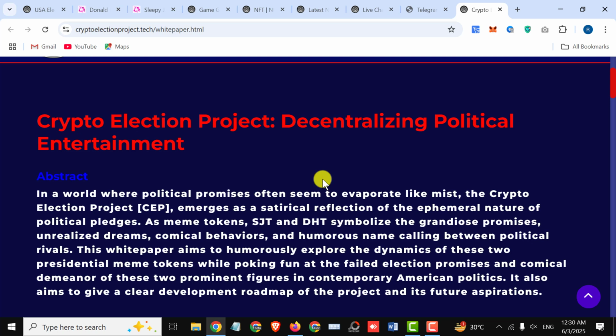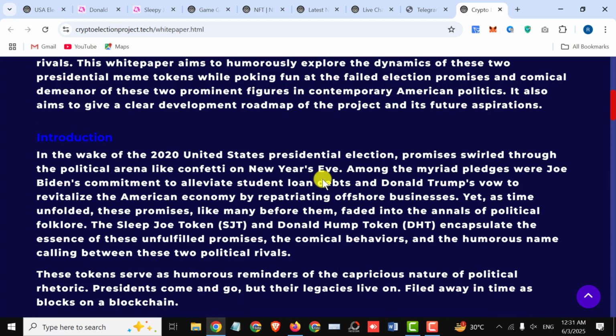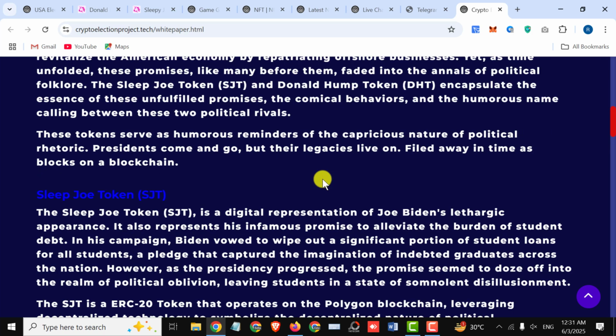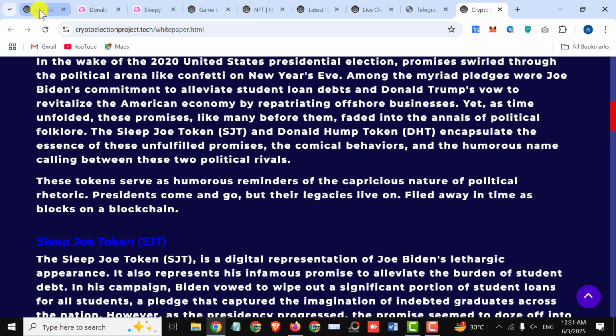This white paper aimed to humorously explore the dynamics of these two presidential meme tokens while poking fun at the failed election promises and comical demeanor of these two prominent figures in contemporary American politics. It also aimed to give a clear development roadmap of the project and its future aspiration. Here you can check out the introduction and further details. You must read their white paper for better understanding.